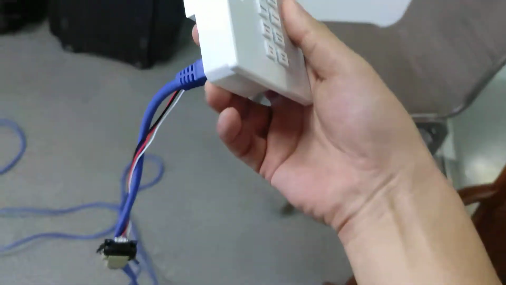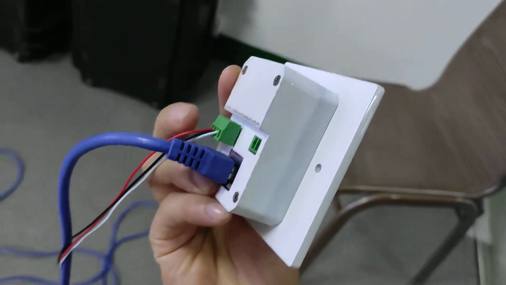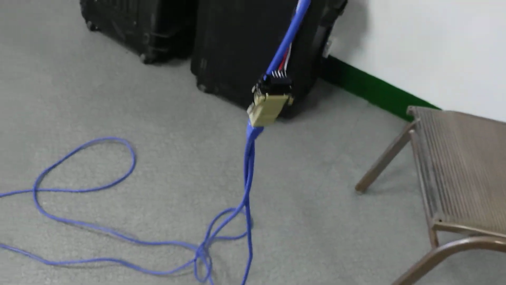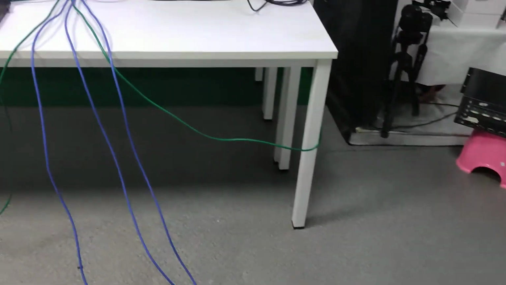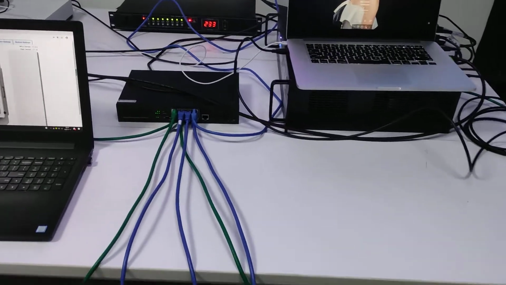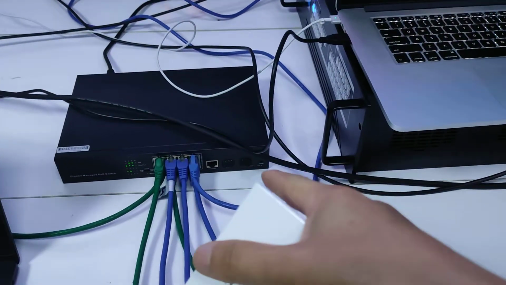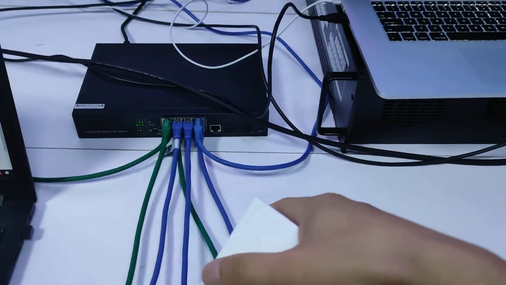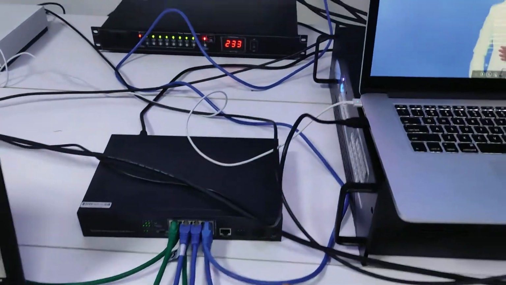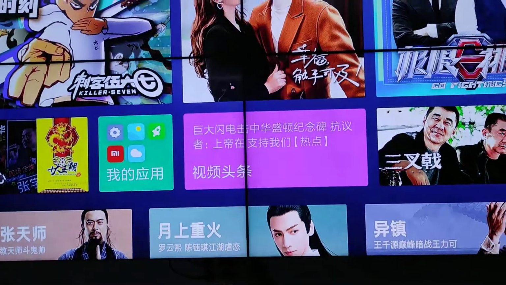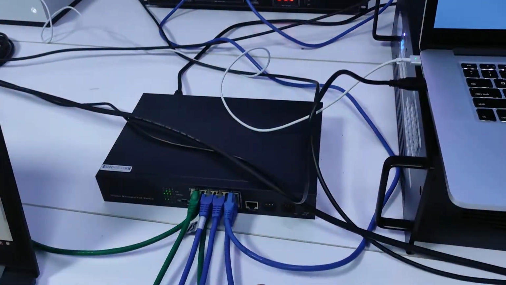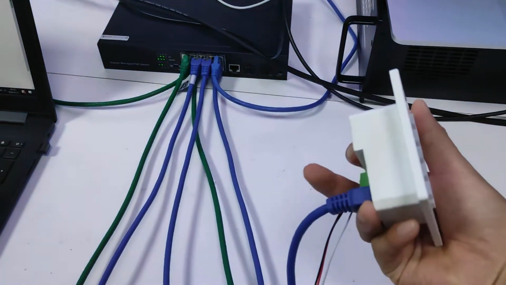Right now you can see on this one we've got the LAN cable, then we've got the R2 switcher, then we use this adapter, which goes along the way to the setup on this side. Basically we've got a POE switch, then we have those LAN cables. One is connected to the larger screen, and another one is connected to this keypad.